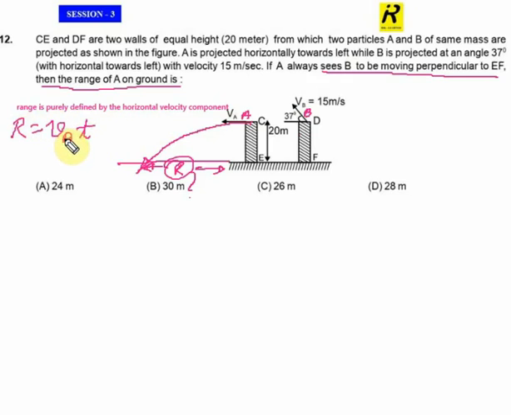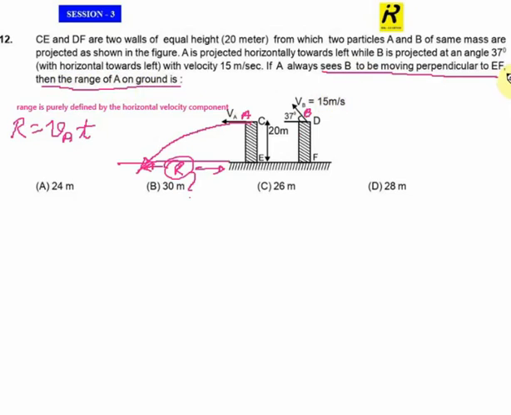So I have to do two calculations: one is to find VA and the other is to find T. First I want to find VA. For this, I observe the given condition: if A always sees B to be moving perpendicular to EF, then the range of A on the ground is...